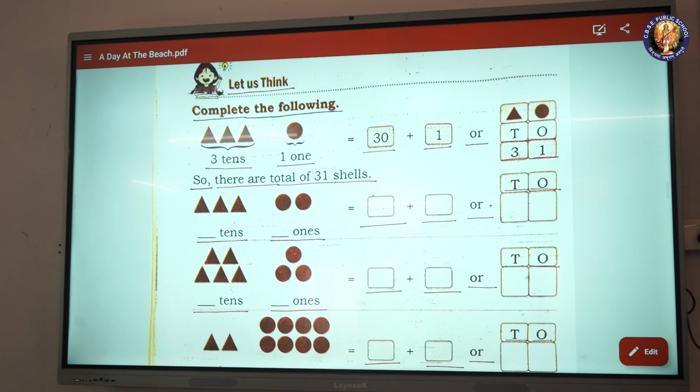Blank tens, blank ones, blank plus blank or blank. Blank tens, blank ones is equal to blank plus blank or blank.